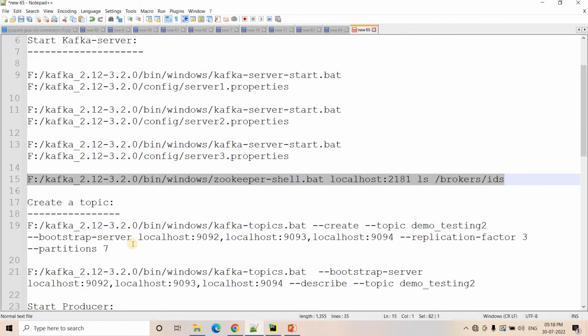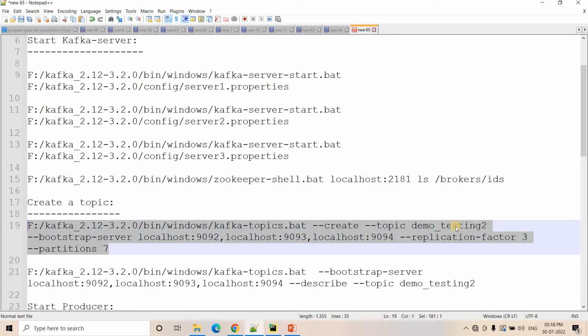Okay, perfect. Now I will create a topic. The only difference this time is, earlier I used replication factor 1 in all my previous videos. Now I am using replication factor 3, and for partitions I am using 7. So 7 partitions, 3 replication. What is replication factor? Replication factor is the number of times one single partition is replicated. So one partition is replicated 3 times. There are 7 partitions in total for our topic, so 7 multiplied by 3 gives 21 partitions in our cluster.